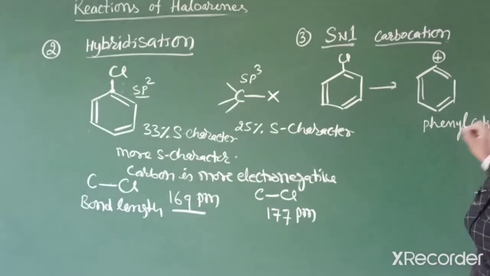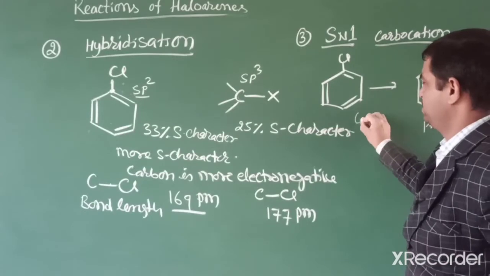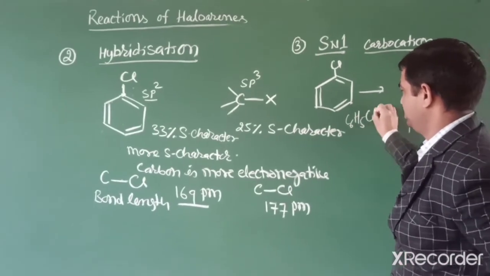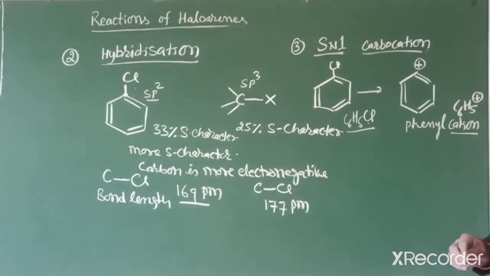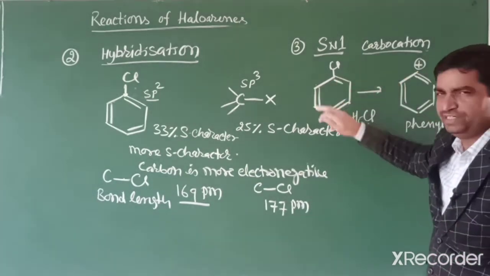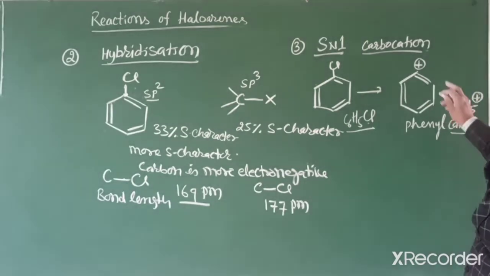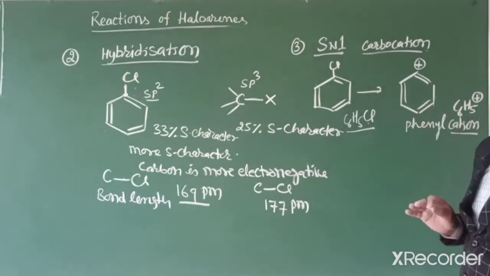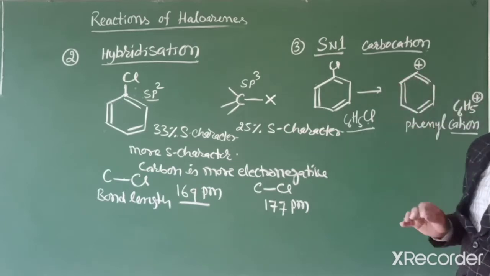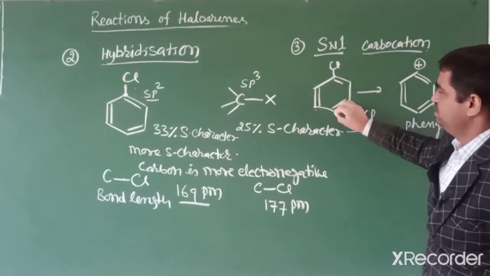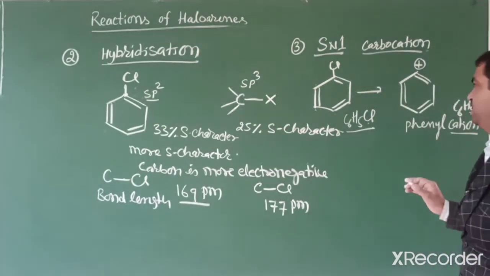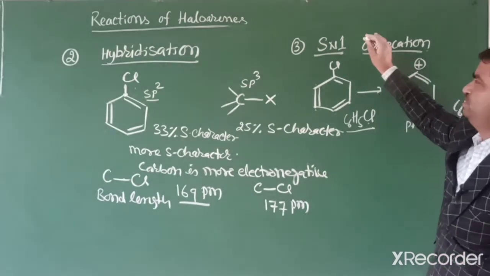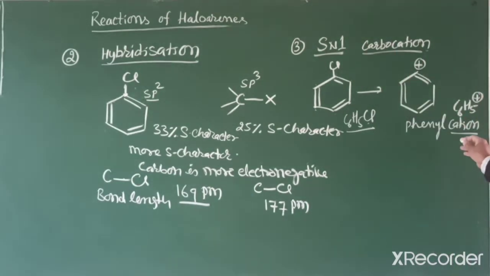The phenyl cation is unstable. Why? We can write here C6H5Cl, and the phenyl cation we can write as C6H5+. Friends, all the carbons here are already sp2 hybridized, and the carbocation is also sp2 hybridized. So it is not further stabilized because its aromatic system is also disturbed. Every carbon in this is already sp2 hybridized, so it is not further stabilized. So this reaction does not respond through the SN1 mechanism because it is not stable.